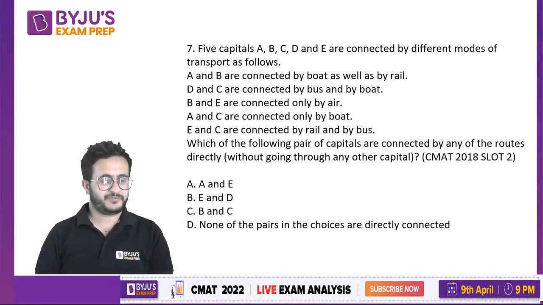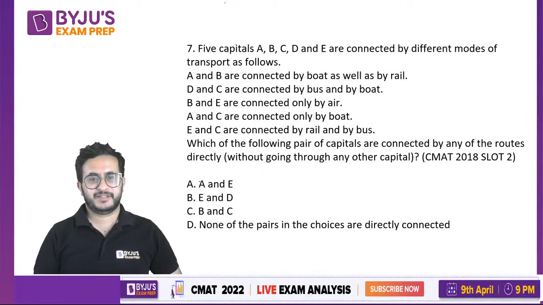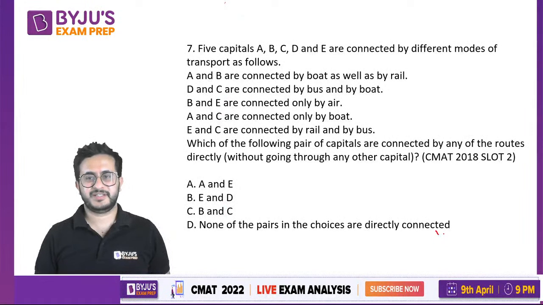What is so confusing in this? Right? Some people get confused with this. And you just have to read these statements and tell which of the following are connected. See, A and E, have they given A and E? No, they have not, right? E and D, no, they have not given a connection between A and D, E. B and C, have they given any direct connection? No, they have not given, right? So the answer is D.